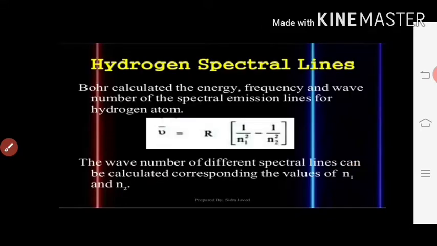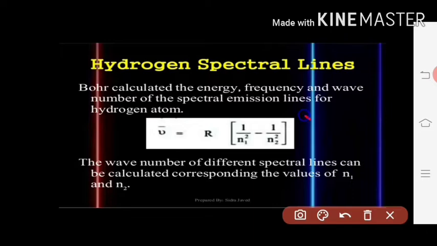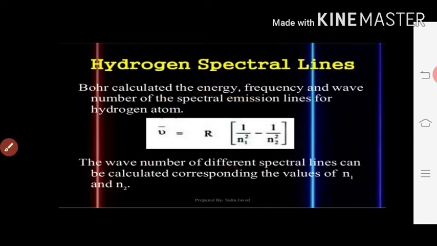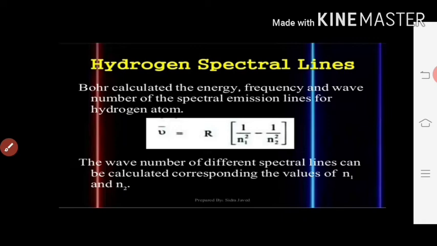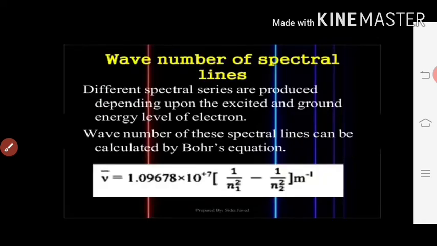So next is the hydrogen spectral lines. We have derived the expression for the frequency and the wave number of the spectral series. That is also called the Balmer formula, and this is the relation: mu bar is equal to R into 1 divided by n1 square minus 1 divided by n2 square. What is this n1? n1 is nothing but the ground state, and this will be the excited state. This you all know. So by using this we are going to deal with the different wave numbers.